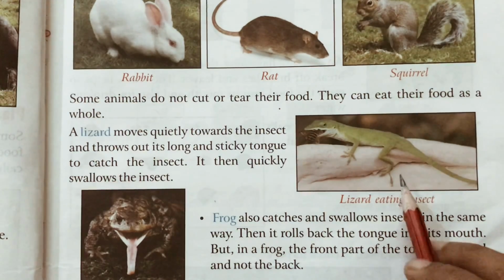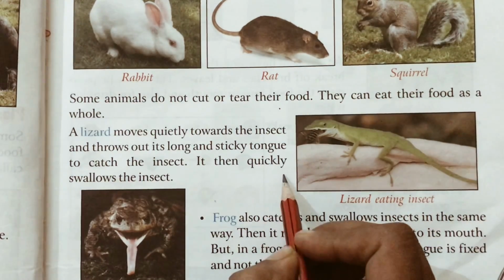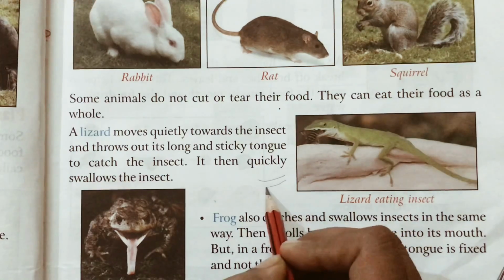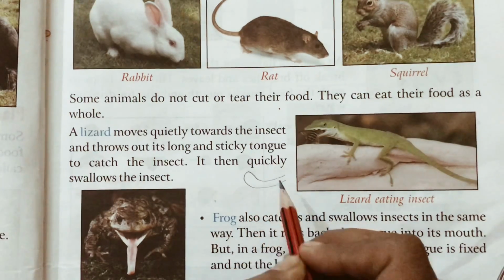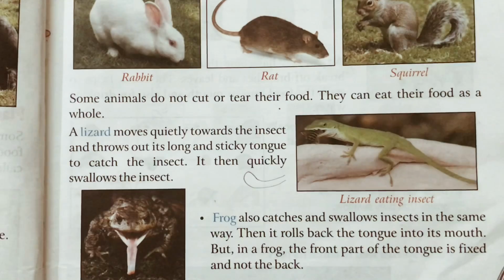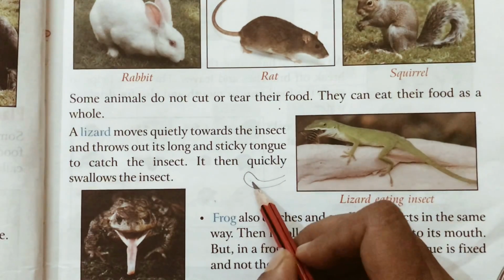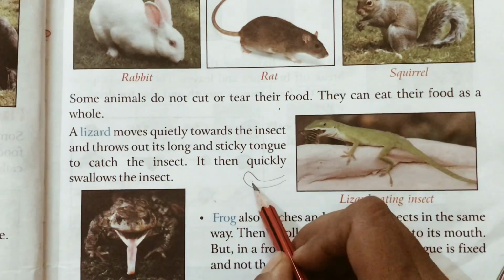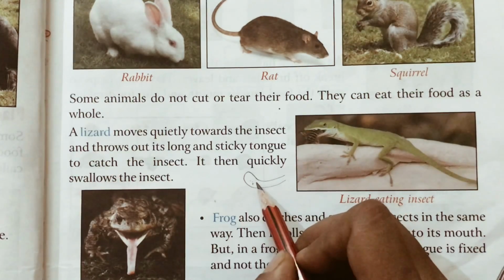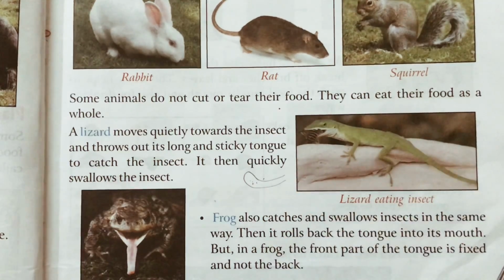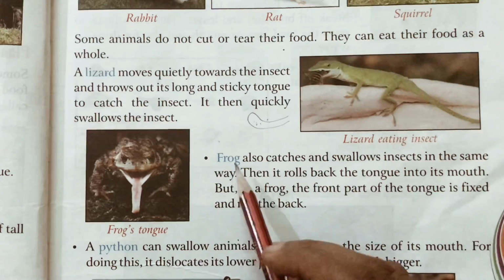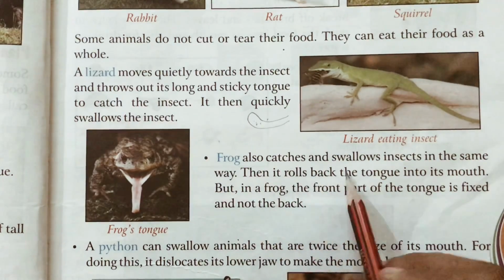Now the lizard has a long tongue. Okay, and this tongue is very sticky. It quickly catches the insect in it and it swallows the insect. And in the same way, children, a frog also catches and swallows insects.